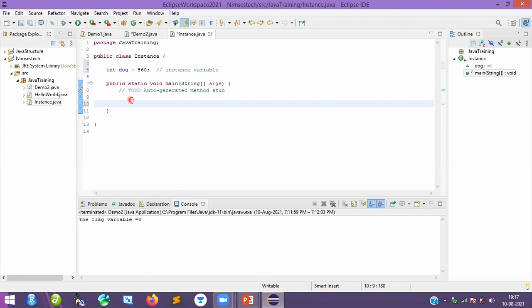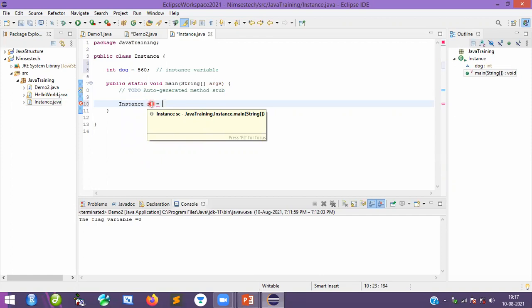So how to create an object? It's very simple. What is the class name? Here, Instance. Write down that one first. Then create some variable, say sc, or otherwise you can take it as obj, whatever you want. Instance is a class name, so you have to write the class name first. Sc is an object. I will call this one an object as well as a reference variable.